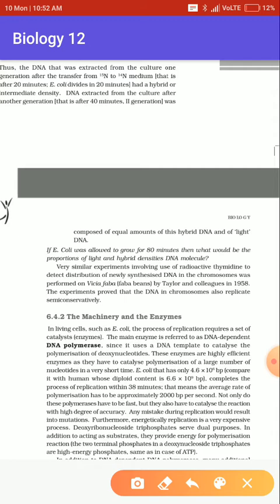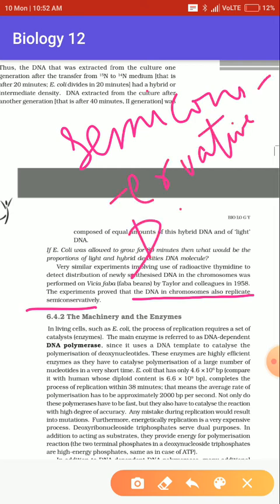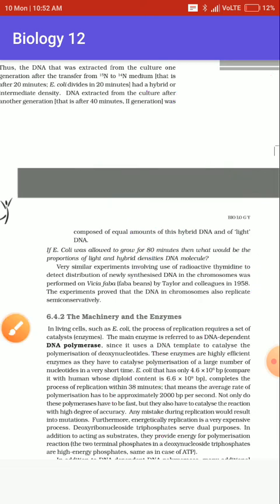Taylor and his colleagues found the same thing as Meselson and Stahl: DNA in chromosomes replicates semi-conservatively. The scheme that DNA applies for replication is known as semi-conservative DNA replication. Clear? I hope you understood this concept.